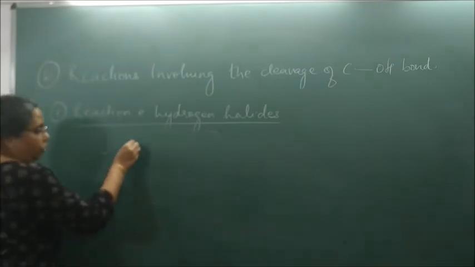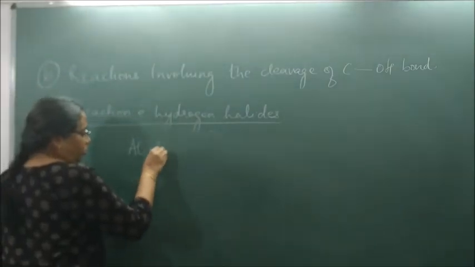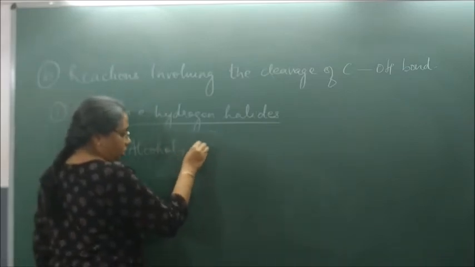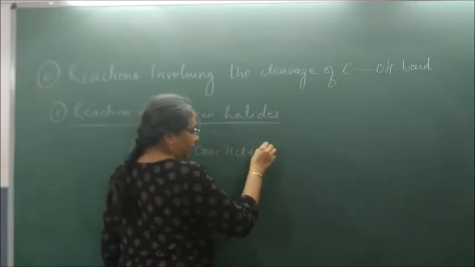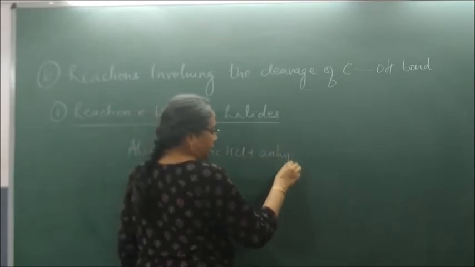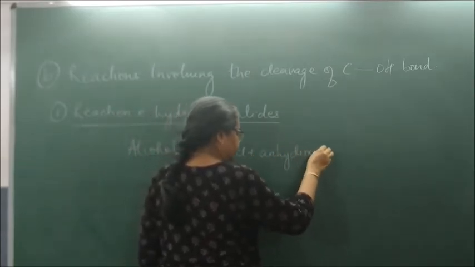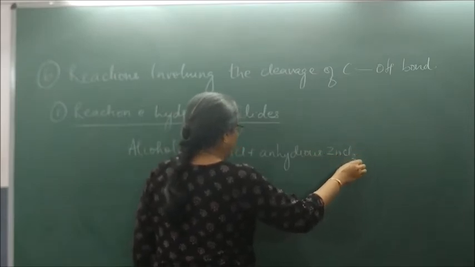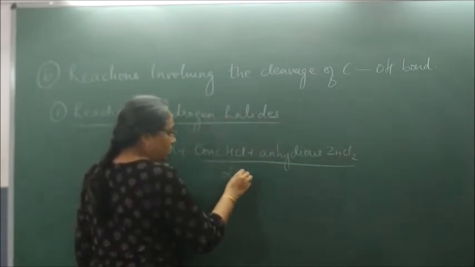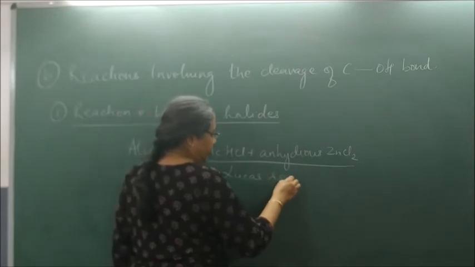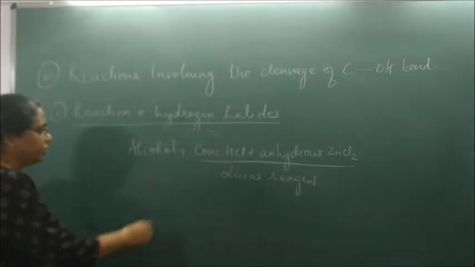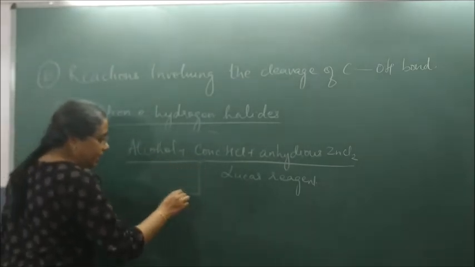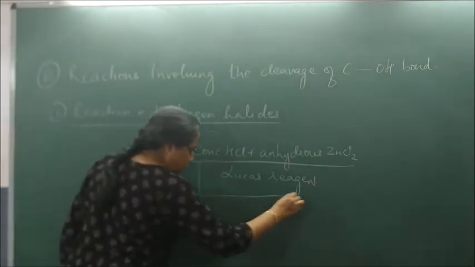Okay, so now how do we differentiate? Alcohol plus concentrated HCl plus anhydrous zinc chloride. This is called Lucas reagent. This is used to differentiate what? Primary, secondary and tertiary alcohol.